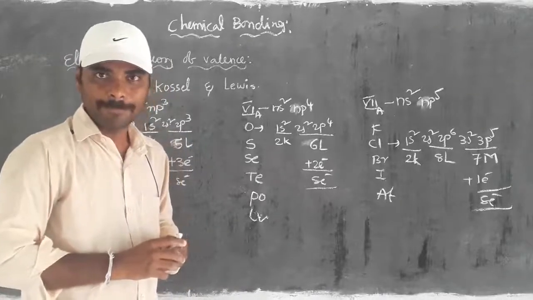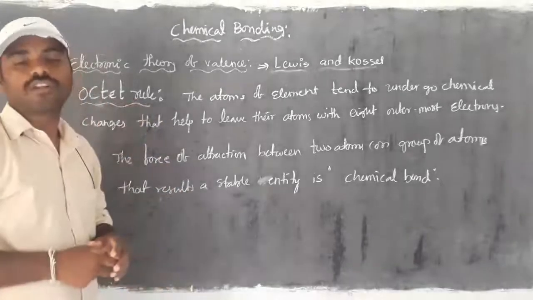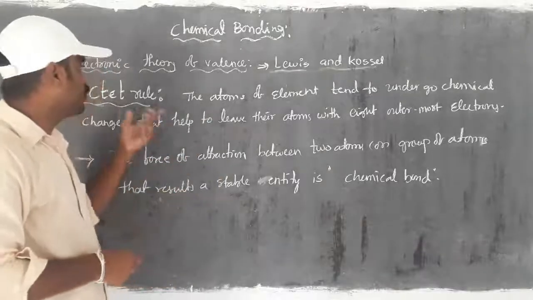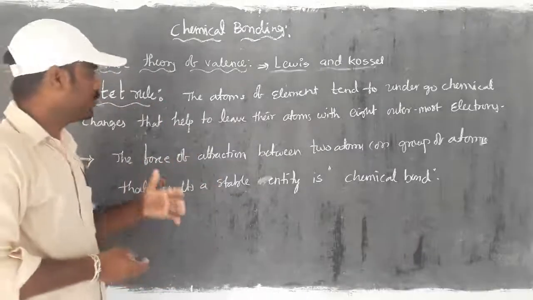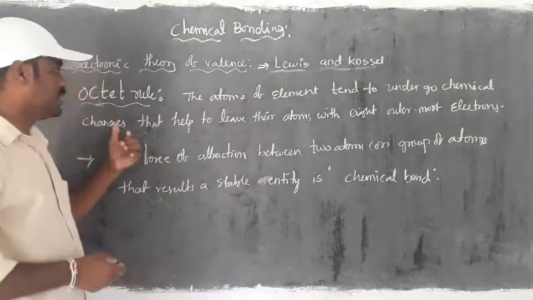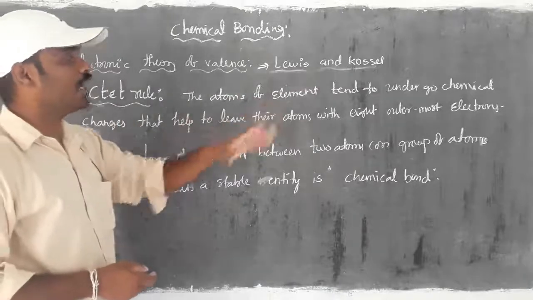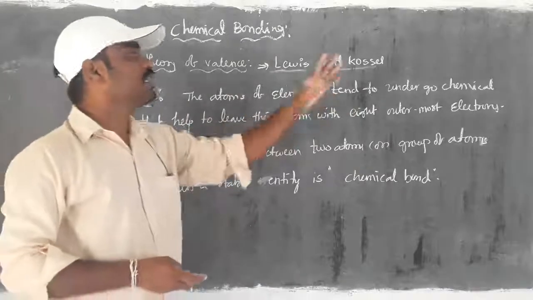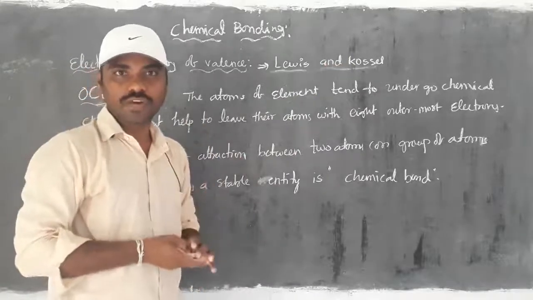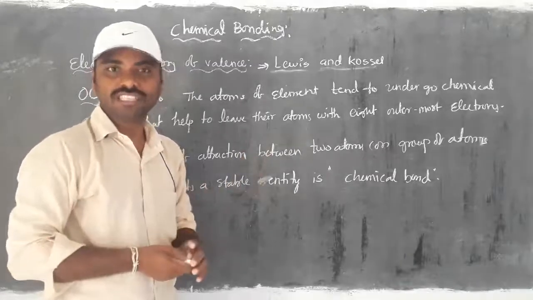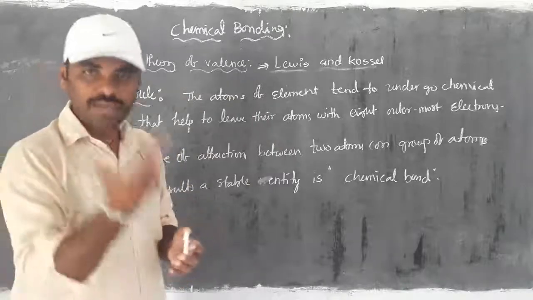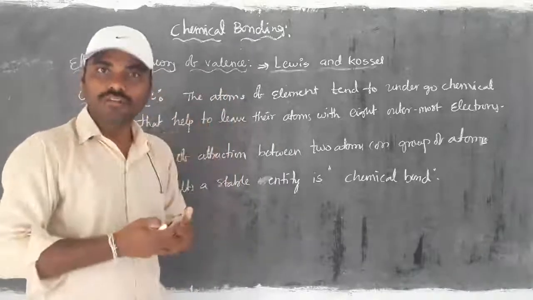Okay? We have to give the statement of the octet rule. So what does the octet rule mean? Already seen with examples. Just we have to take the statement of the octet rule here. Right? The atoms of elements tend to undergo chemical changes that help to leave their atoms with 8 outermost electrons. Already we are familiar, if 8 electrons are present in the outermost shell, they are able to get stability. For that only, atoms always undergo chemical reactions or chemical bond formation.